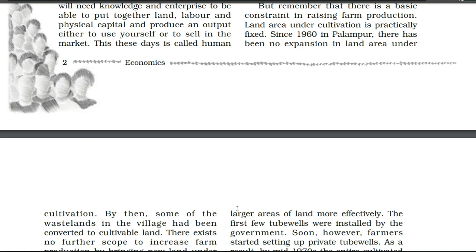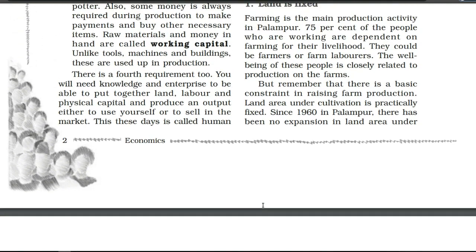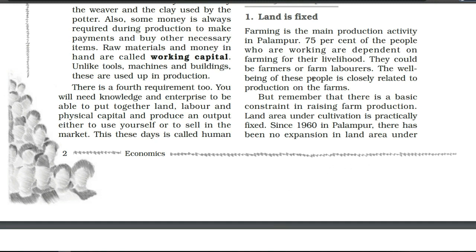Of course, in Palampur village, the main activity is the farming activity. And most of the people who are working depend on this activity for their livelihood; they were totally dependent on farming. So underline this line, because a question is coming: which activity in Palampur is the main production activity? The answer is farming.